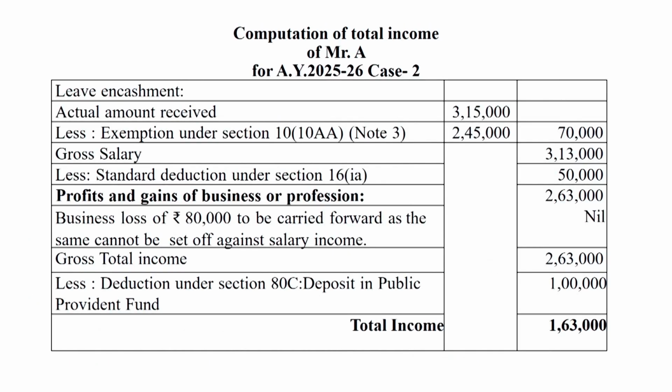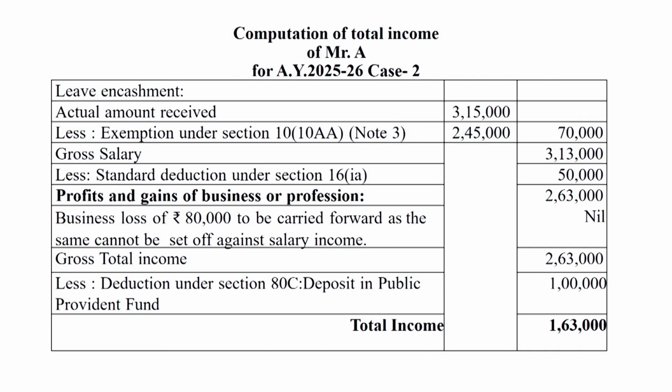So 3,50,000. Leave encashment is also given under section 10 subsection 10AA. The actual amount received is 3,15,000. The exemption under section 10(10AA) is given under note 3.